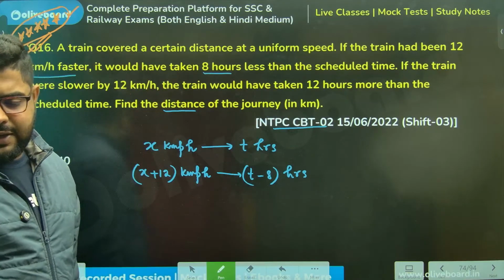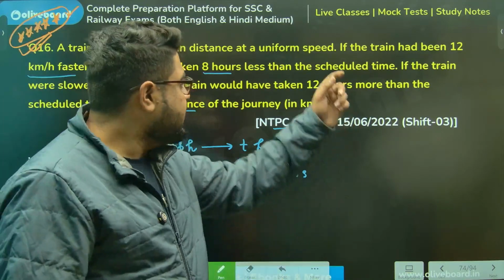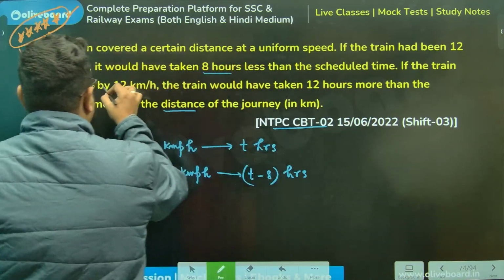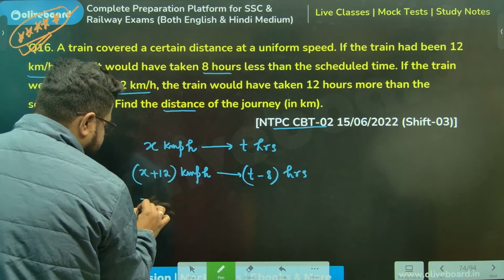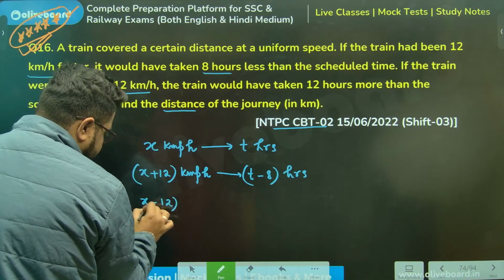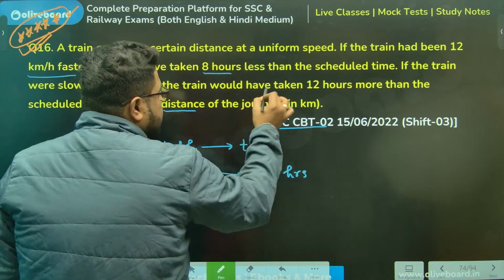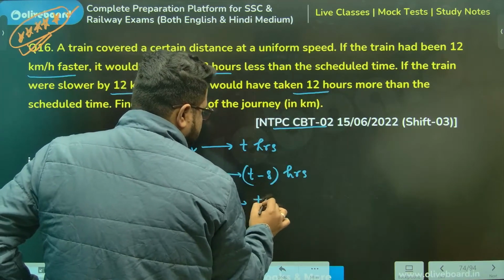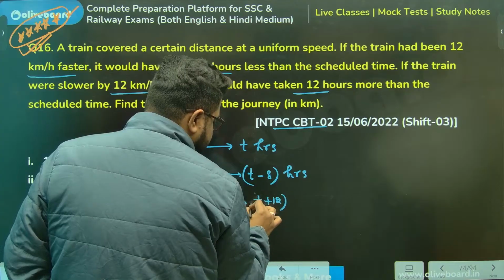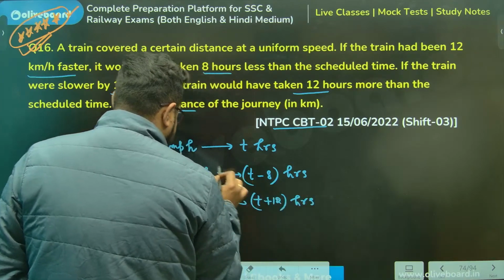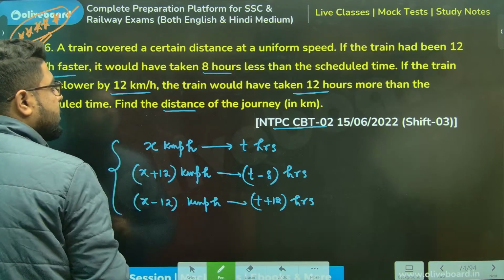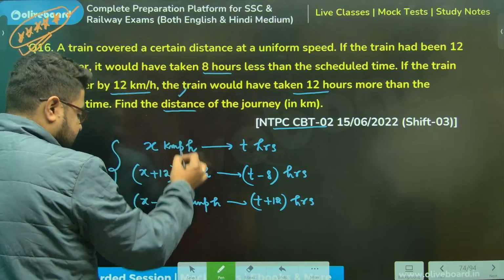Everybody agrees with me here? Perfect. Next one. If the train was slower by this, meaning if the speed was x minus 12, then it would have taken 12 hours more. So t plus 12 hours. So these are the situations. They're asking find the distance. Sir, देखो.